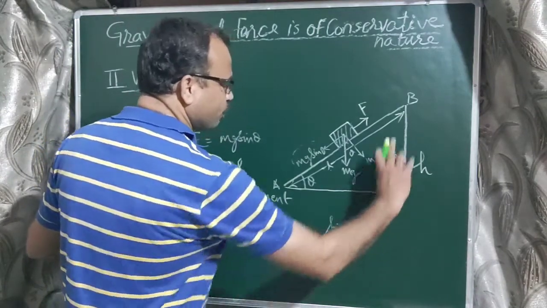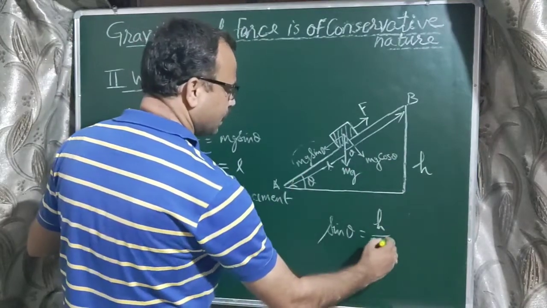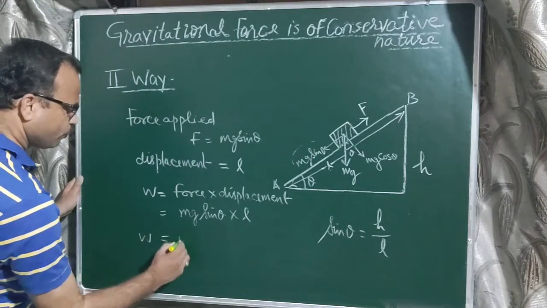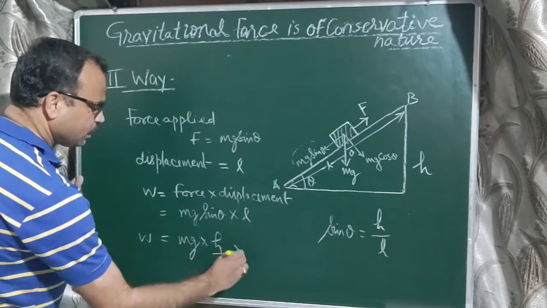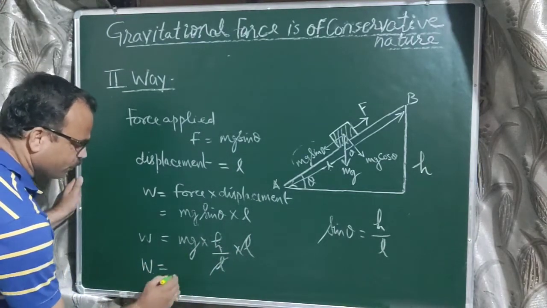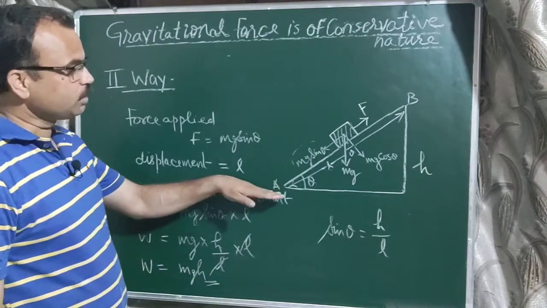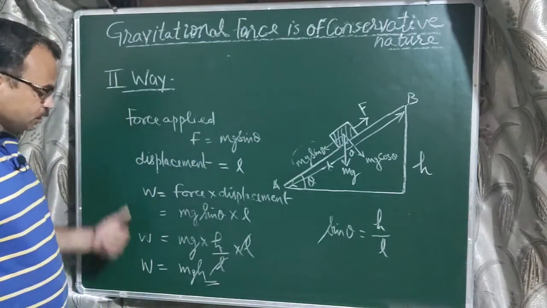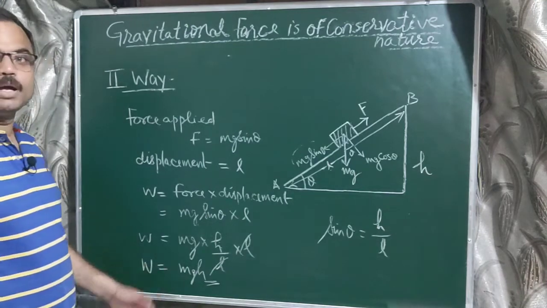From this figure, sin theta is equal to perpendicular upon hypotenuse. The perpendicular is h and the hypotenuse is L. Now put the value of sin theta here. So W equals mg into h upon L into displacement L. The L cancels with L. So again we get the work done as mgh, as we obtained when the body was moving vertically upward. So in the first way work done is mgh, and in the second way also mgh.